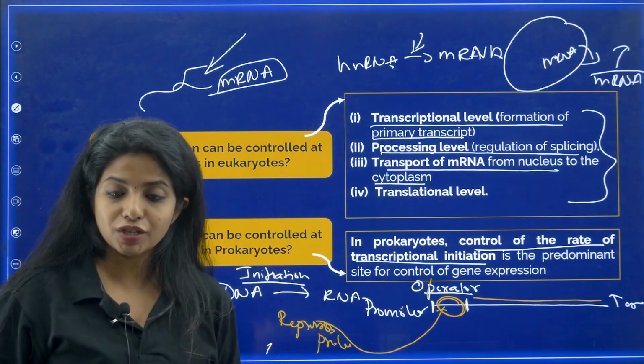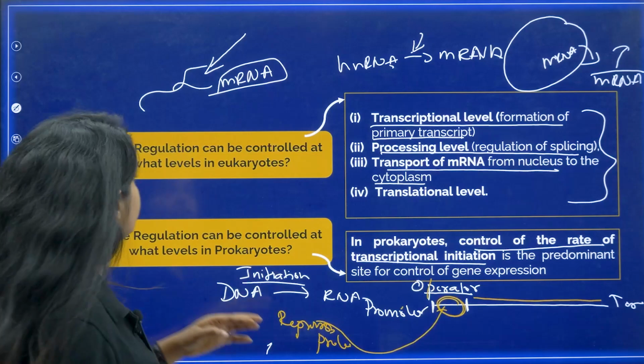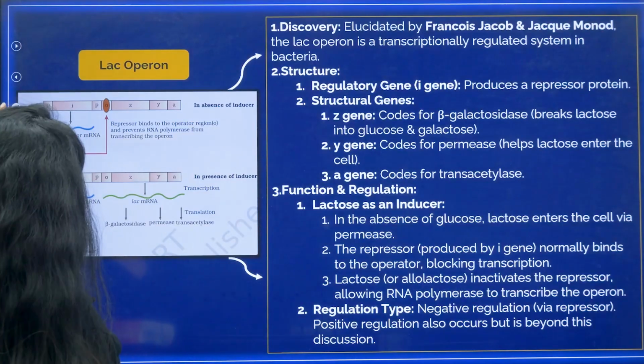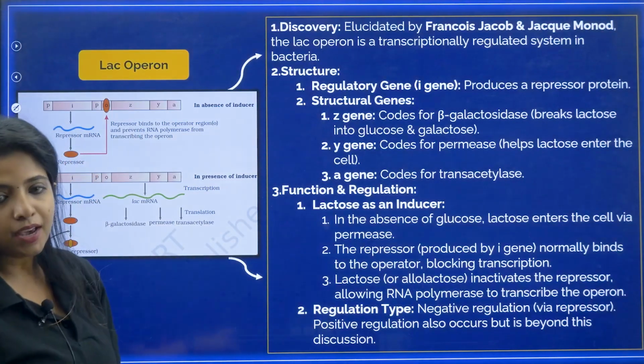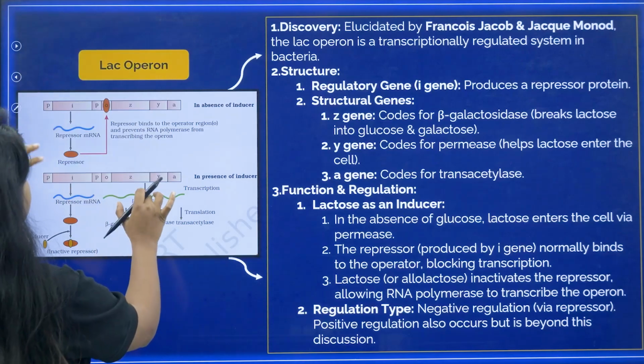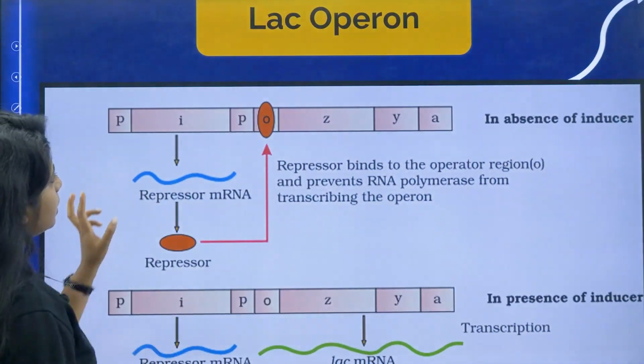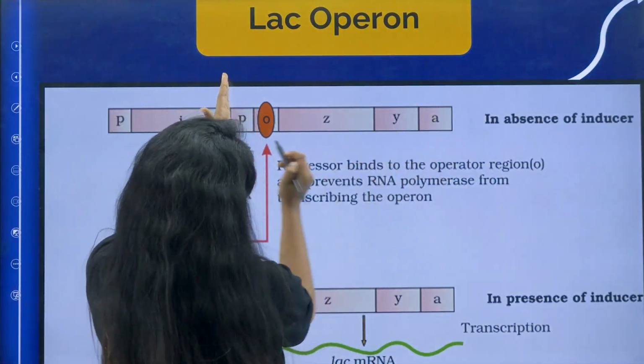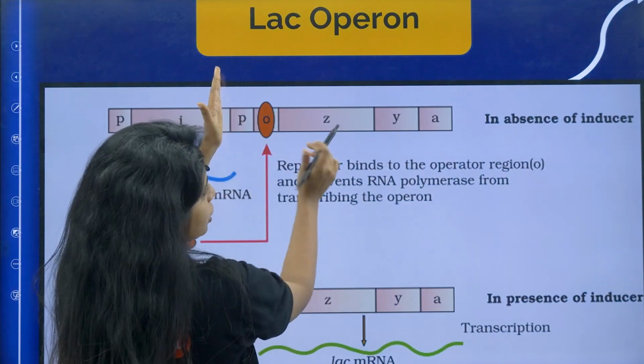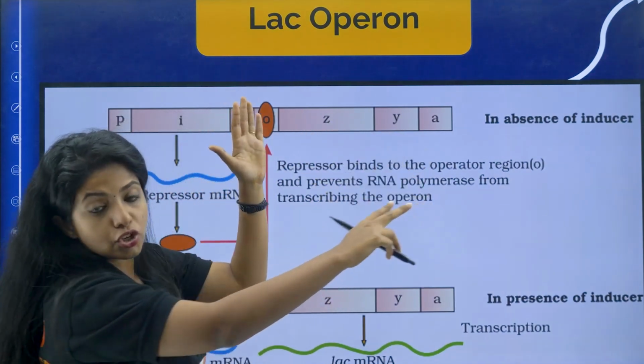Now, what is the example of this? Do you know the lac operon? You might have heard of the lac operon, right? The lac operon is a basic example of this. If you see, you will be able to understand really easily. This is the gene from here to here. This is the promoter region. This is the operator region. Z, Y, A, there are 3 genes over here.